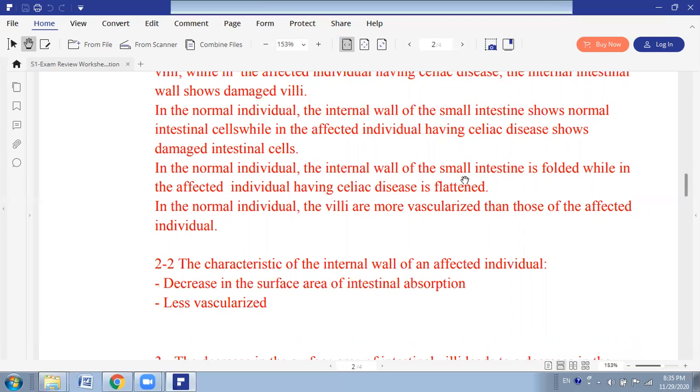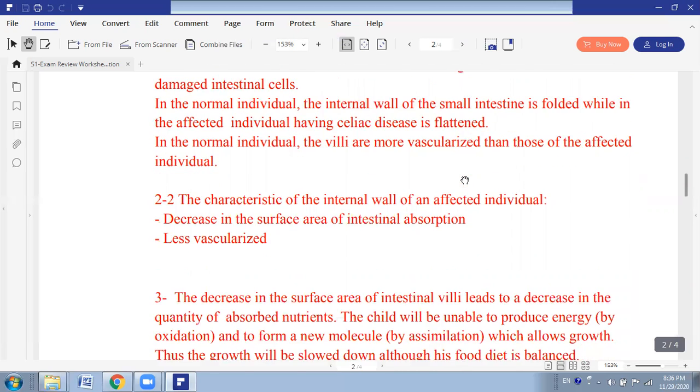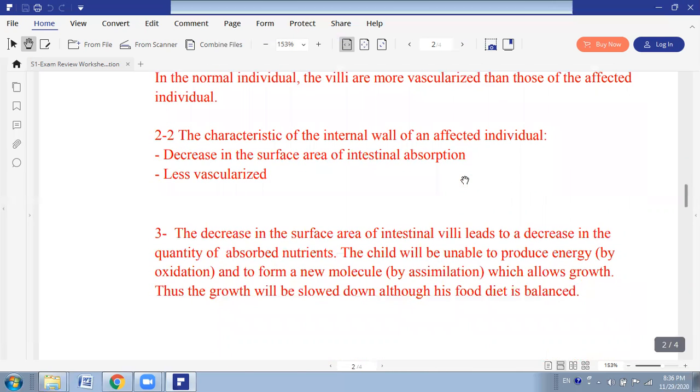Question 2, they ask to justify why this disease can slow down the growth of the infant although he consumes a balanced diet. So the decrease in the surface will lead to a decrease in the quantity of absorbed nutrients. So this child will be unable to produce energy by oxidation reaction or to form new molecules by assimilation. Thus, the growth will be slowed down, although his food diet is balanced.